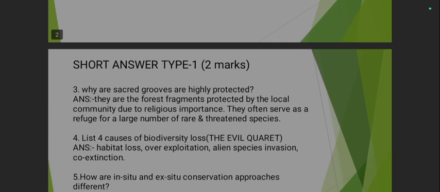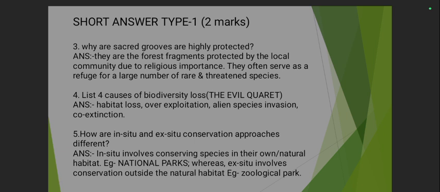The next question is of 2 marks. Why are sacred groves highly protected? Because the forest fragments are protected by the local community due to religious importance. Due to various sorts of religious importance, they are being protected. They often serve as a refuge for a large number of rare and threatened species.